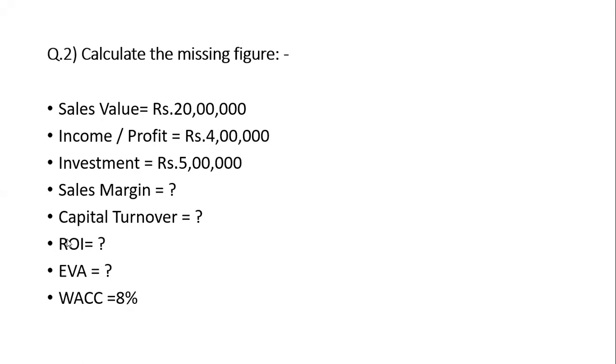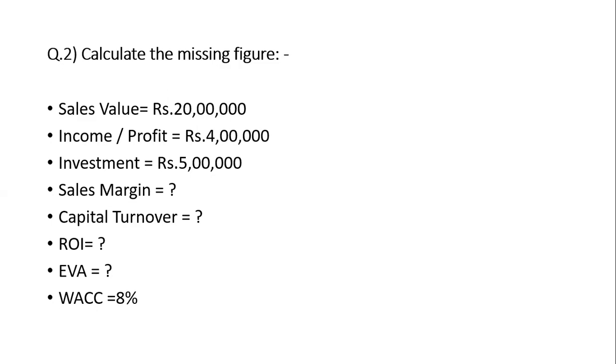Second, capital turnover. Sales is given. In a turnover ratio, the numerator will always be sales. Sales upon capital employed. 5 lakhs capital employed. Tell me the answer. 20 lakhs divided by 5 lakhs. 20 divided by 5.